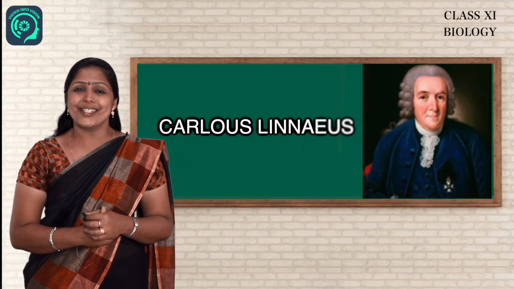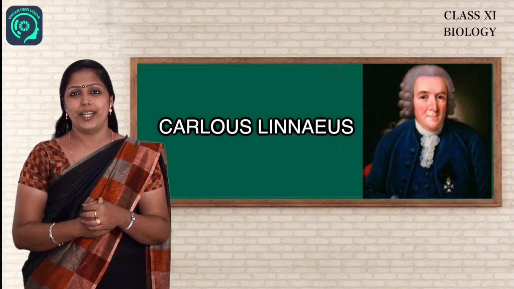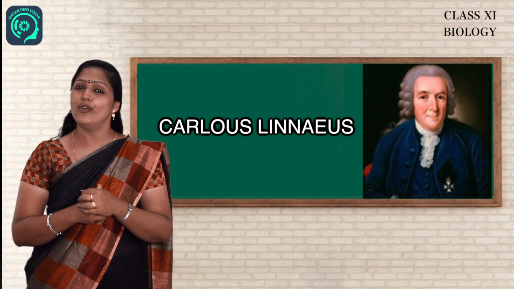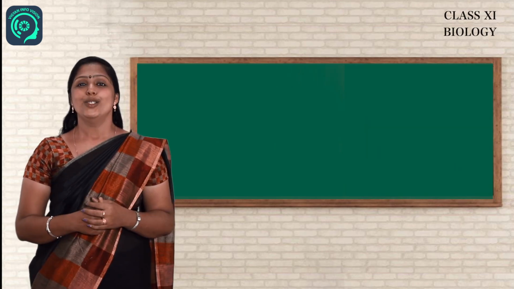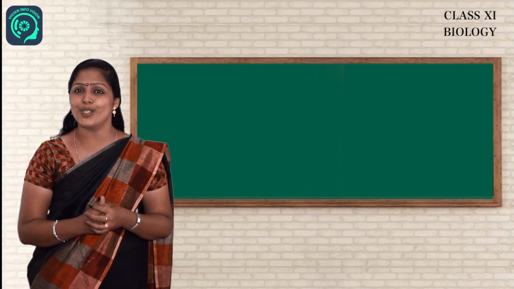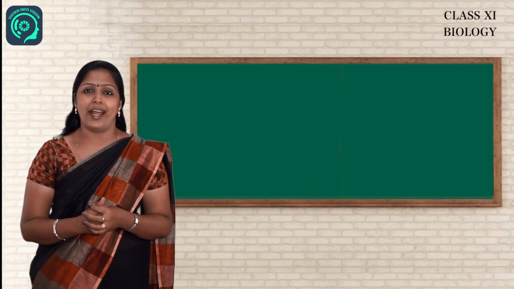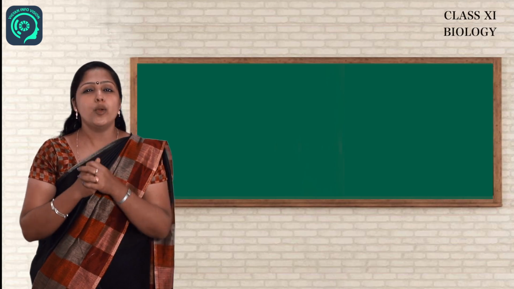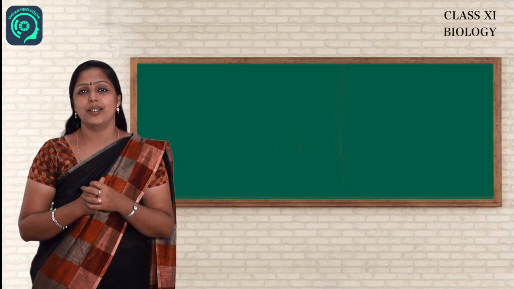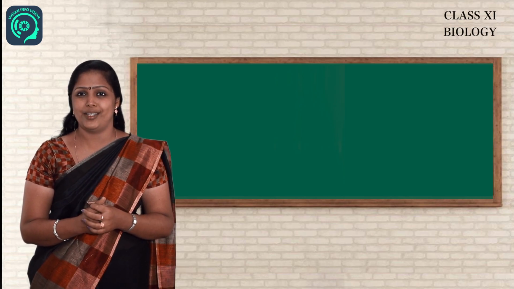Next, Carl Linnaeus came up with the two kingdom classification, in which all plants are included in kingdom Plantae and all animals are included in kingdom Animalia, which we have already discussed. Do you find any organism missing in the two kingdom classification system? Yes, it is microorganisms, which play a crucial role but don't have any place in the two kingdom classification, and that is the major limitation of this system.